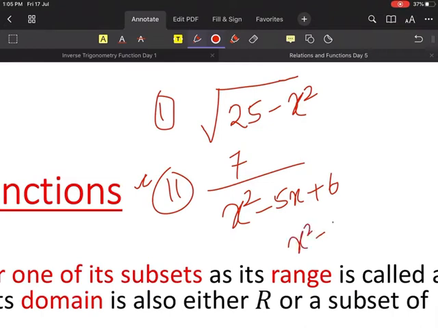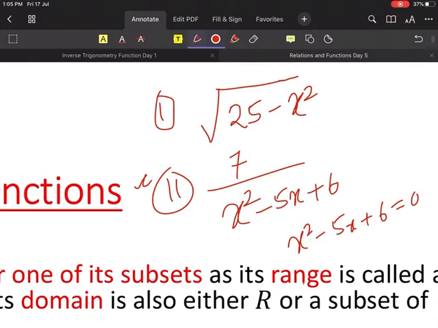When you see this type of question, you directly write x square minus 5x plus 6 equal to 0. Because I will find out all those values of x for which this whole thing becomes 0, right? And I will reject those values. Understood? So tell me, x square minus 5x plus 6 equal to 0.